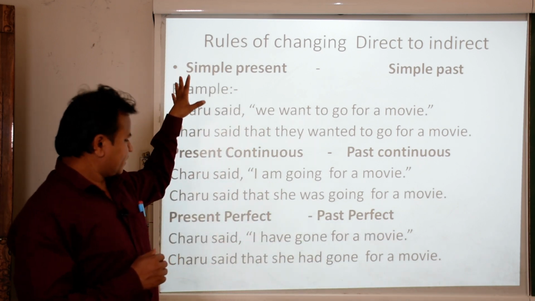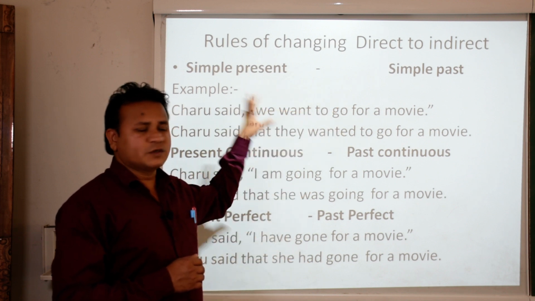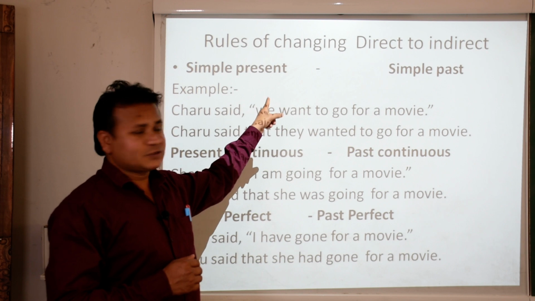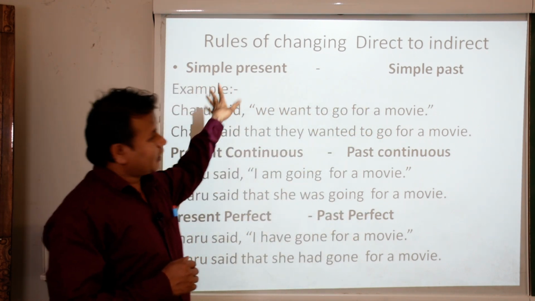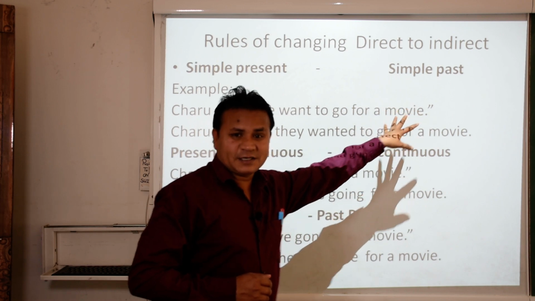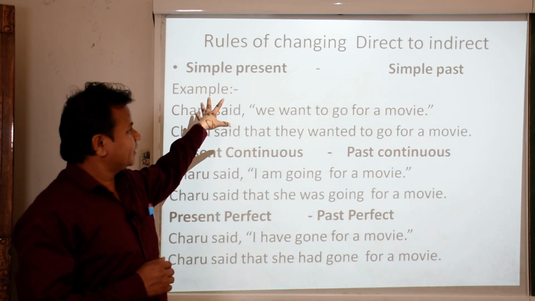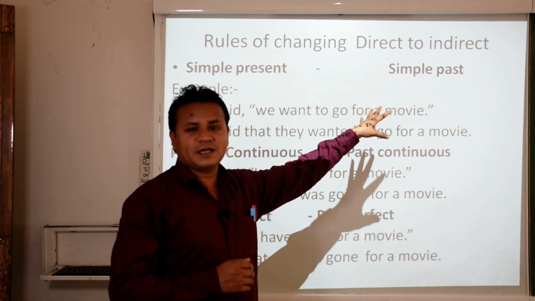Look here. Simple present changes into simple past. This is the direct one and this is the indirect one. When simple present is there in direct speech, it changes into simple past.